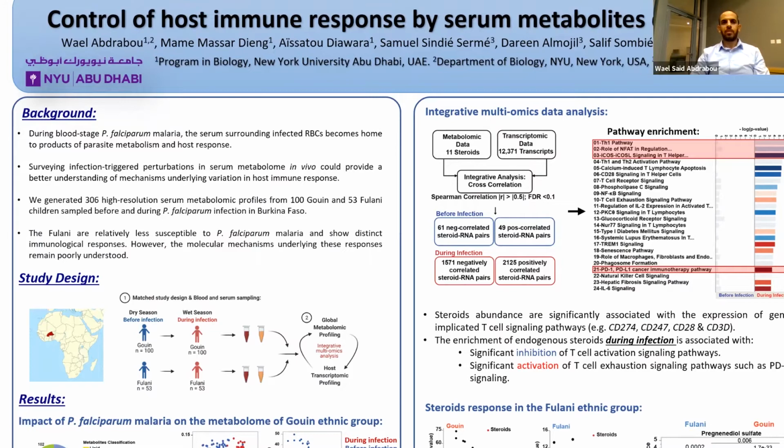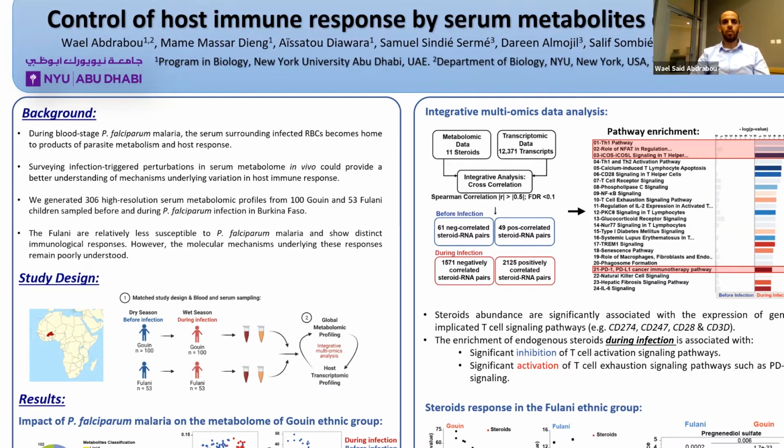During the blood stage of Plasmodium falciparum malaria, the serum becomes home to byproducts of parasitic metabolic reactions and host immune response. Understanding the changes that take place in the metabolome in vivo could provide us with a better understanding of the reasons behind inter-individual and inter-ethnic variation in host immune response to infection.